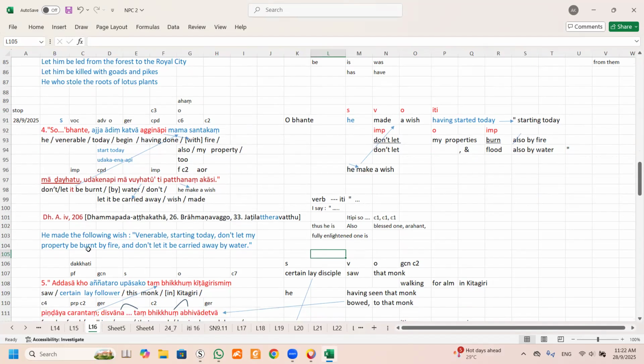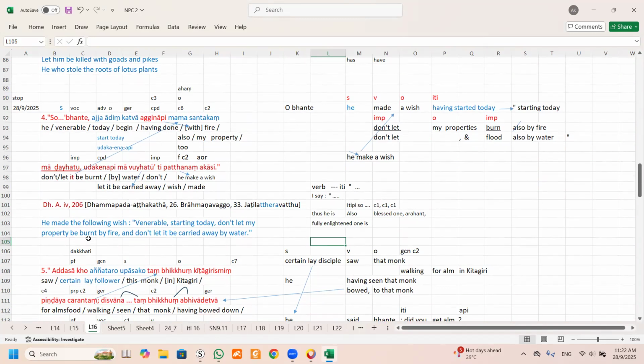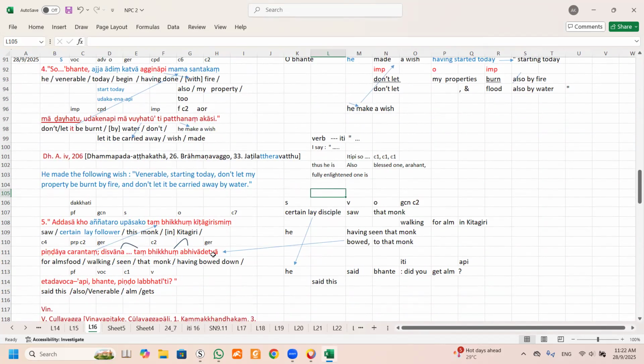Yeah. So that is the usage of iti. You must see where the iti is here. This is the one. Can you see in front of the iti there is this comma, and that means it's an open quotation until here, this whole thing. All right, I move to the next one.